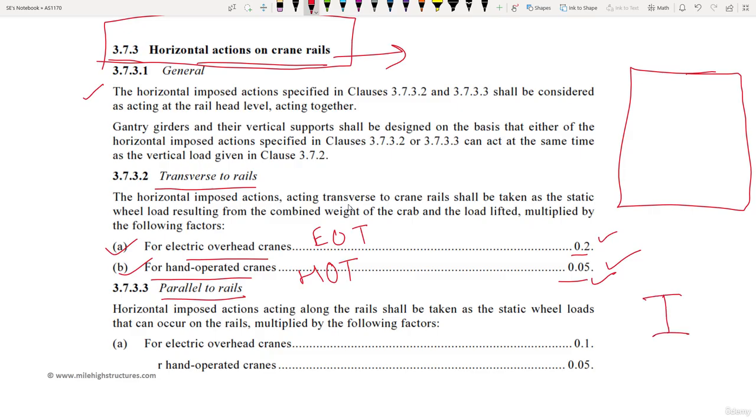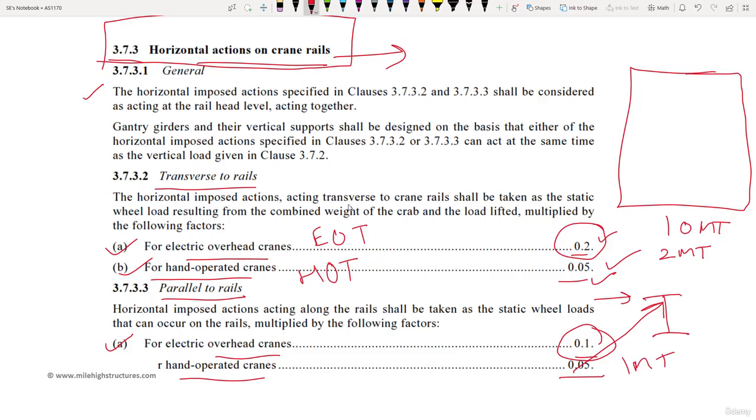So this is basically transverse to rail, that is along this direction. And for parallel to rails, that is along this particular direction, for EOT it is basically 0.1, and for hand operated, it is 0.05. Nowadays, in most of the structures, only EOT is used. So let us suppose the figure that we have is 10 metric ton, or 10,000 kg. So 0.2 multiplied by 10 is 2 metric ton, which shall be acting along this direction, and 1 metric ton shall be acting along the other, that is the longitudinal direction itself.